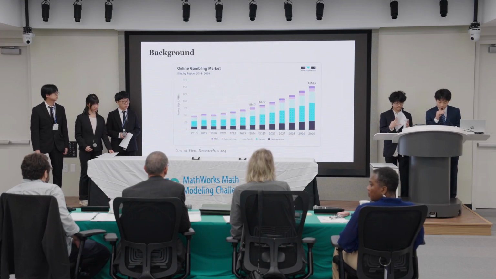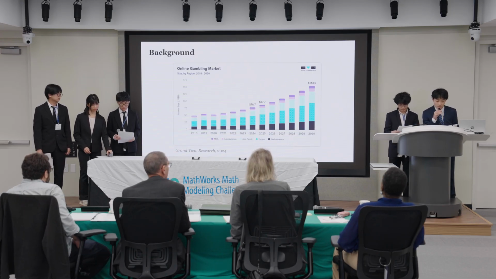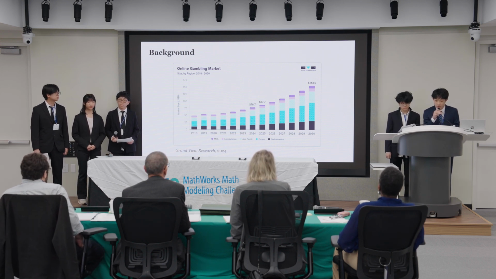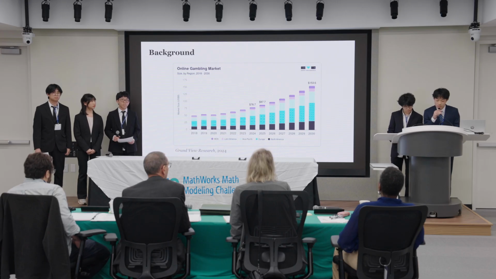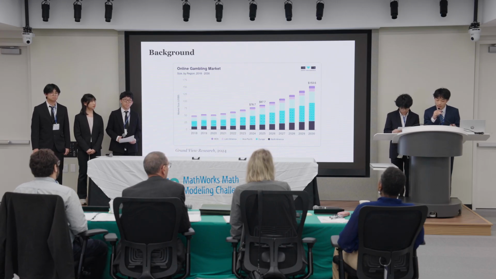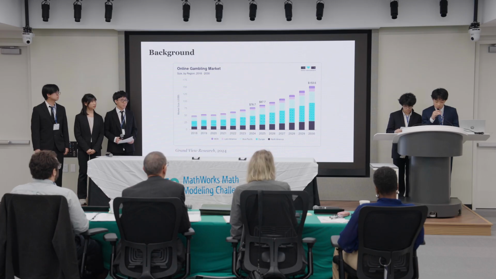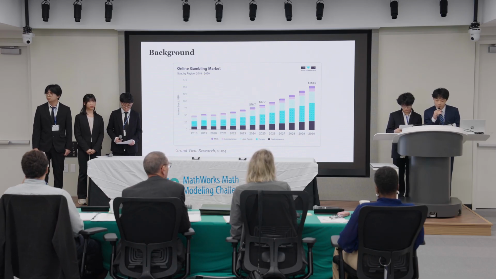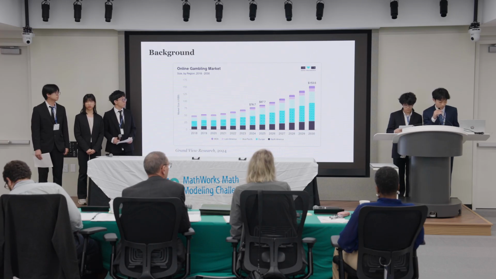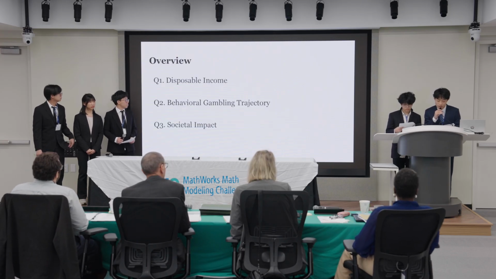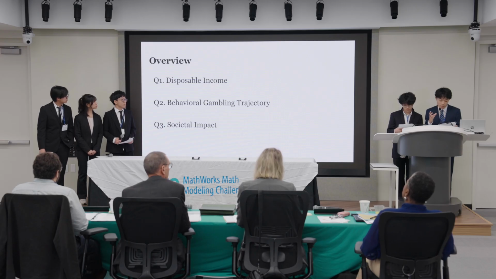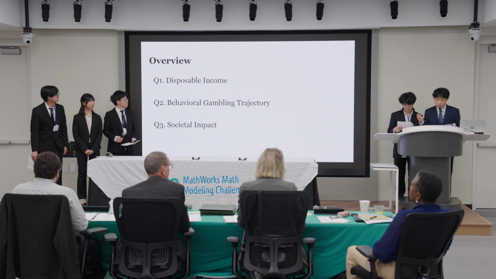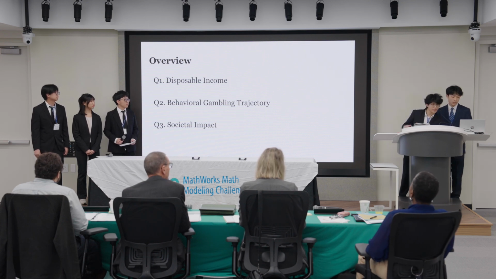The introduction of online gambling has made this form of entertainment more accessible than ever before. Currently valued at nearly $90 billion, the market is projected to surge past $150 billion within just 5 years. However, studies from the American Psychological Association highlight a darker reality. This accessibility comes with significant harm, including addiction affecting up to 110 million adults worldwide and severe financial debt compounding to tens of thousands of dollars. In our model, we aim to identify who is most likely to gamble and analyze these real-world impacts across 3 distinct parts, from calculating disposable income to tracking behavioral cycles and finally measuring long-term societal impact. And that brings us to Q1.